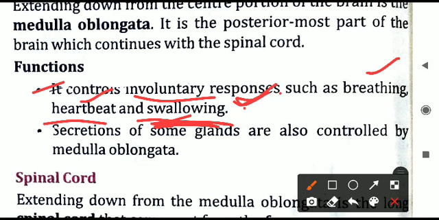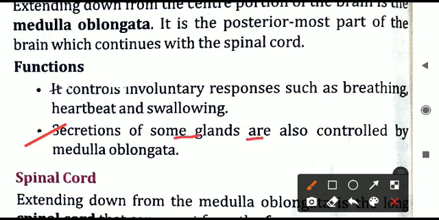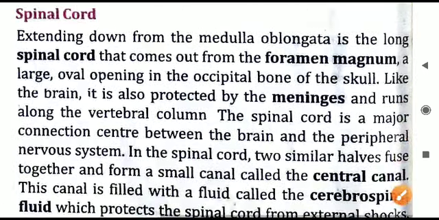It is swallowed because the medulla oblongata is helping in that. It is regulating that also. Next is the secretion of some of the glands, which is also controlled by the medulla oblongata. Glands in our body are doing what? They are releasing the hormones. So the production of the hormones, or the functioning of the glands, is also regulated and controlled by the medulla oblongata. Next we will see the spinal cord.